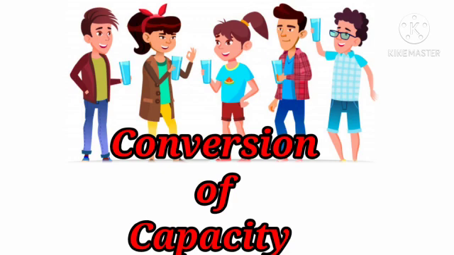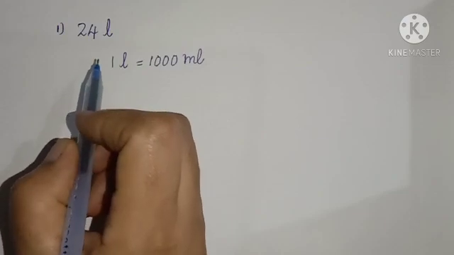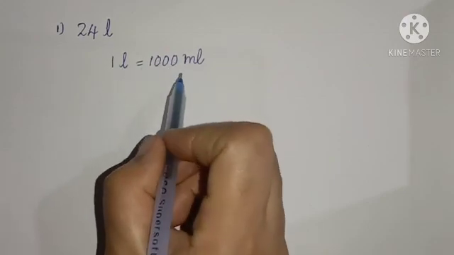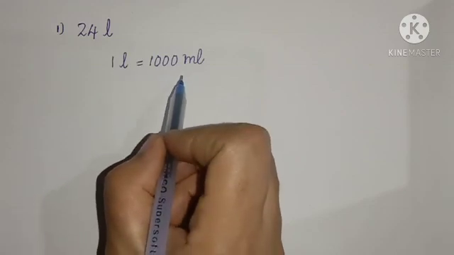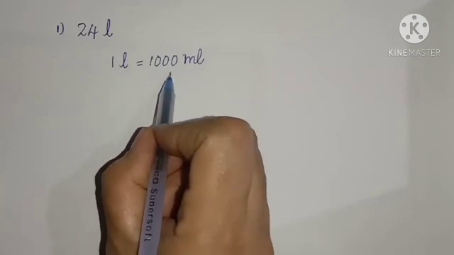Children, next we can move on to the conversion of capacity. Children, remember one thing, we can convert liters into milliliters in the same way as we did for converting kilograms into grams. The first question is 24 liters. As we know that 1 liter is equal to 1000 milliliters. To convert liters into milliliters, we multiply the number of liters by 1000.